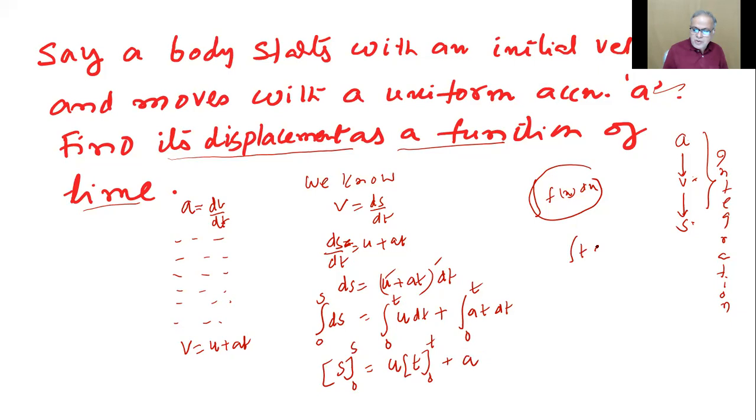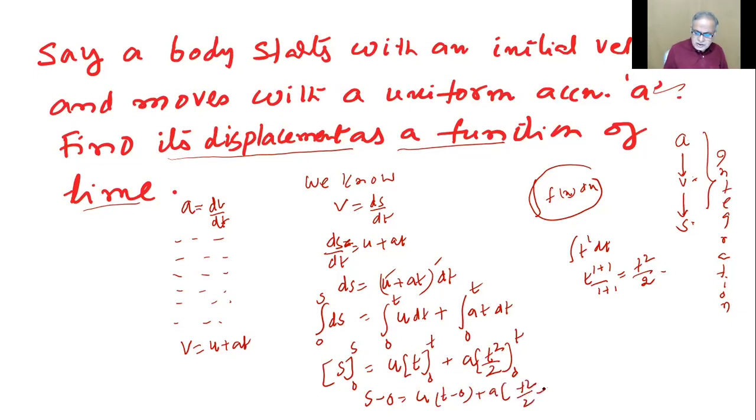Integral t dt will be how much, children? t to the power 1 dt, that is t to the power 1 plus 1 by 1 plus 1, which is t square by 2 between 0 and t. Substitute s first, next 0: s minus 0, u into t minus 0 plus a t square by 2 minus 0. So ultimately I end up with ut plus half at square.